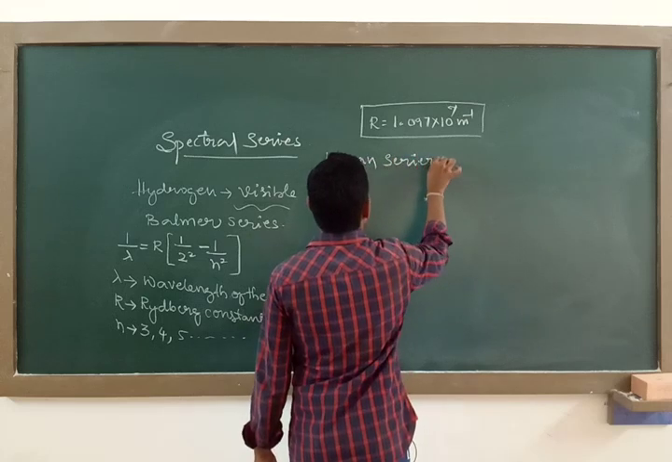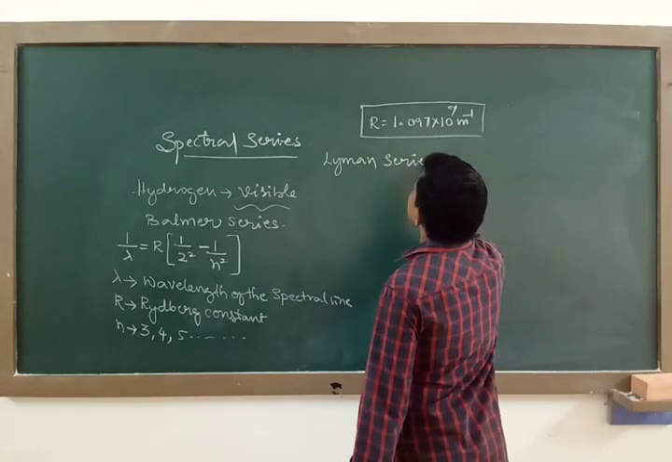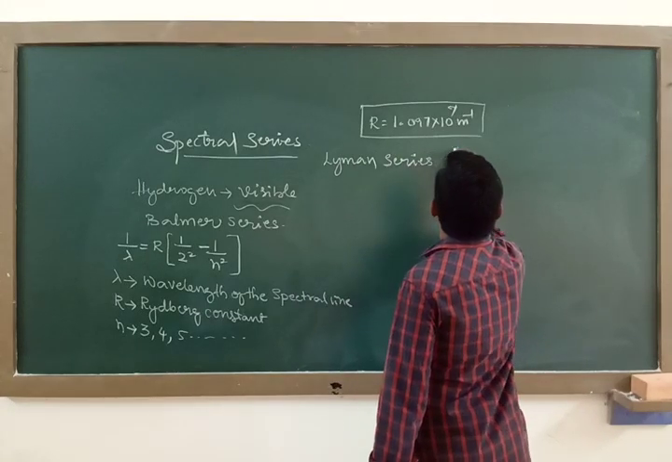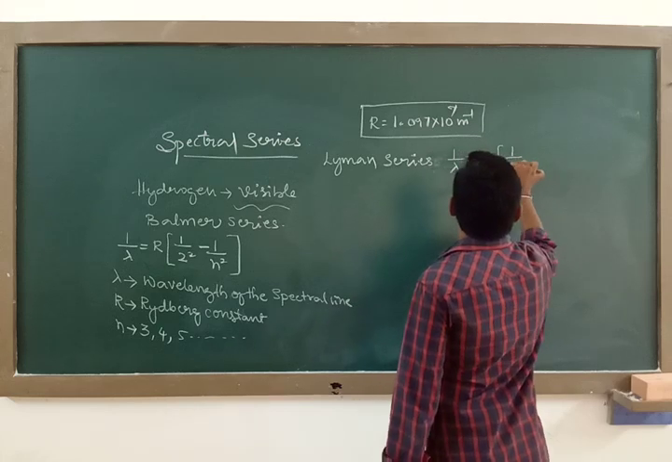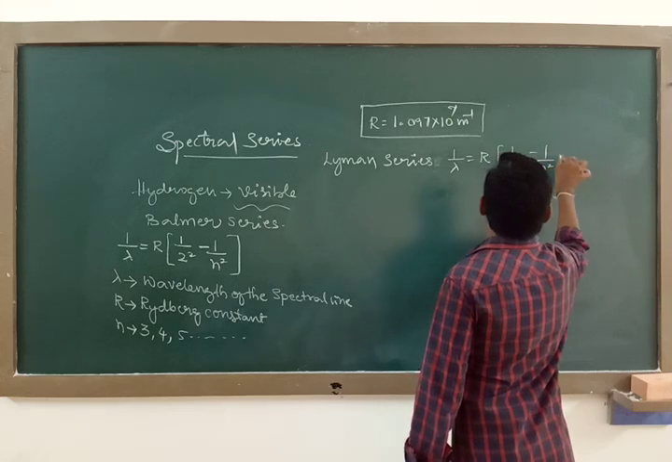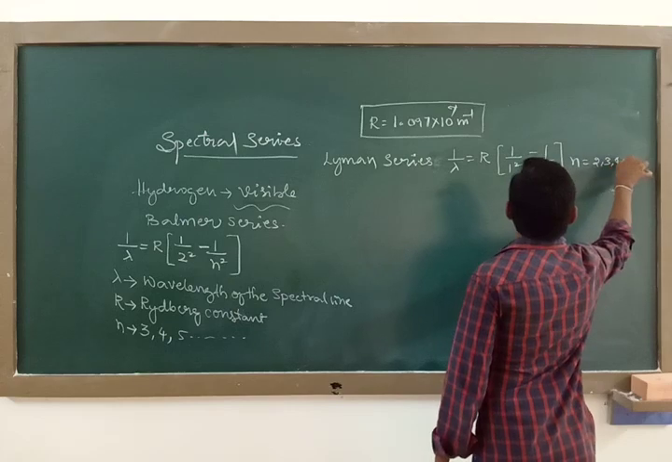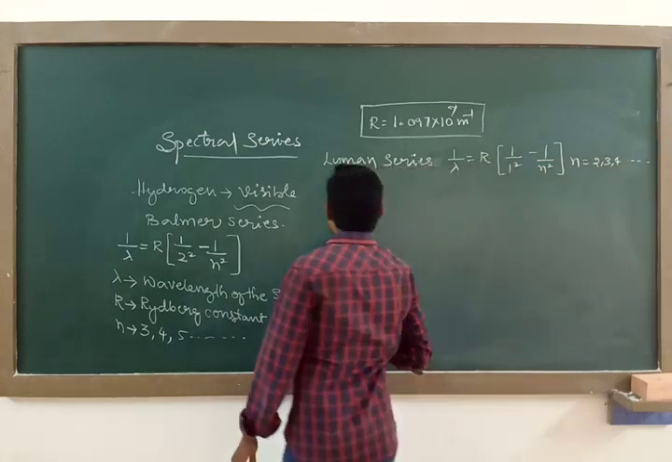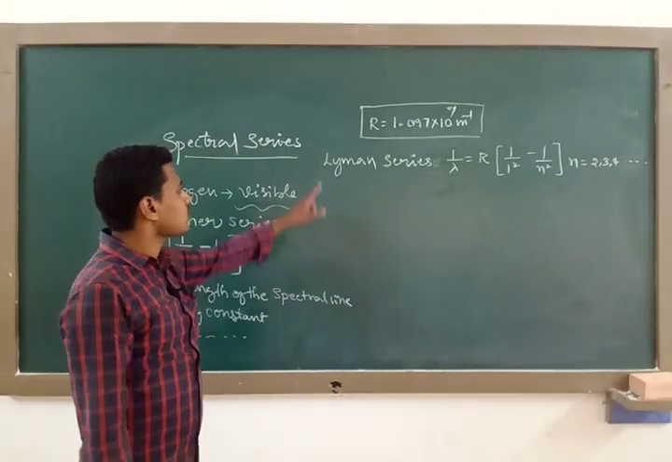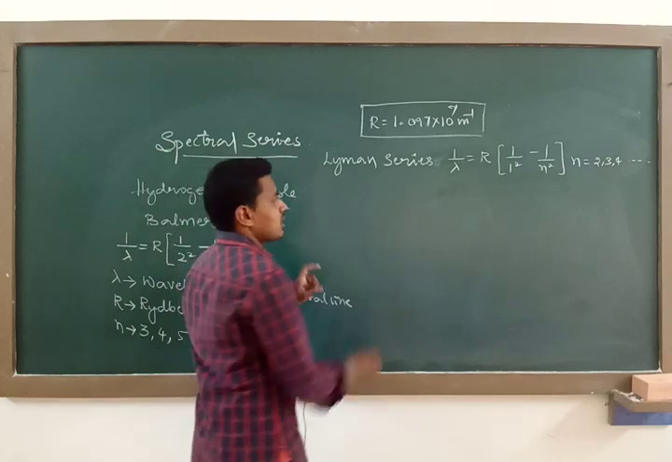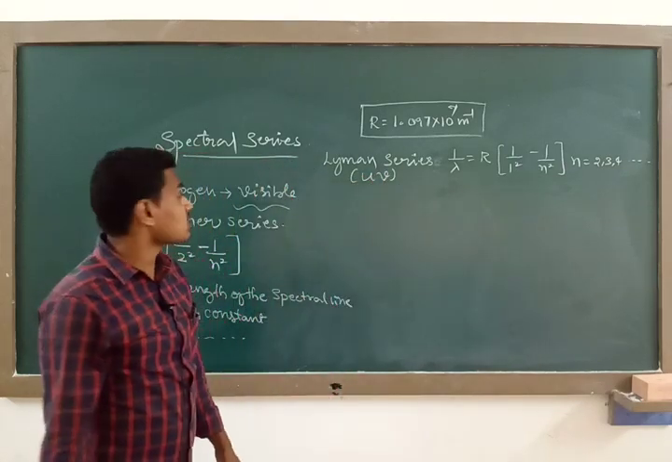So the Lyman series has an empirical formula 1 by lambda equal to R into 1 by 1 square minus 1 by n square. In this case, n should be taken from 2, 3, 4 and so on. Lyman observed the spectrum of the hydrogen atom in the ultraviolet region, this is very important. He observed it in the UV region of the electromagnetic spectrum.